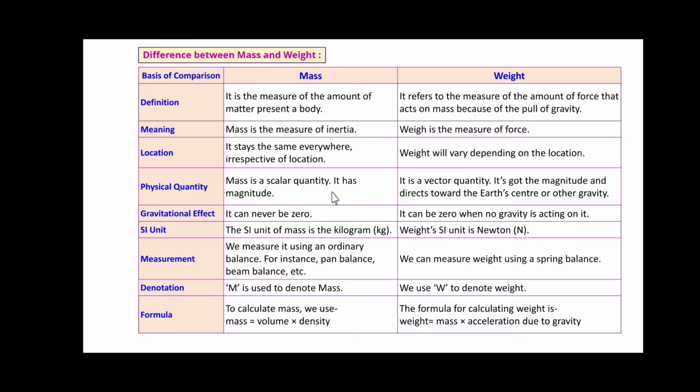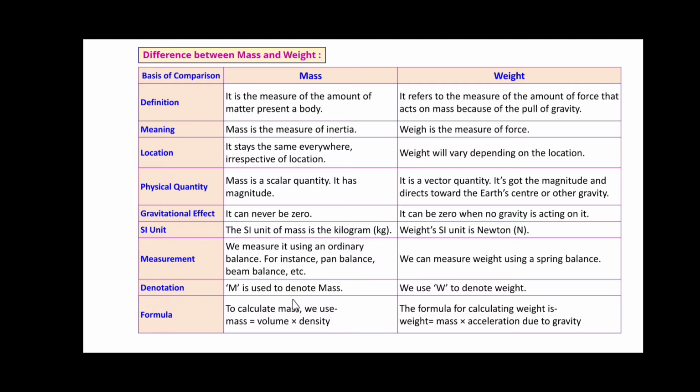Physical quantity: mass is a scalar quantity, it has magnitude. Weight is a vector quantity, it has magnitude and is directed towards the center of gravity. Gravitational effect: mass can never be zero. Weight can be zero when no gravity is acting on it. SI unit: the SI unit of mass is the kilogram, kg. The SI unit of weight is Newton, N. Measurement: we measure mass using an ordinary balance, for instance a pan balance, beam balance, etc. We can measure weight using a spring balance.